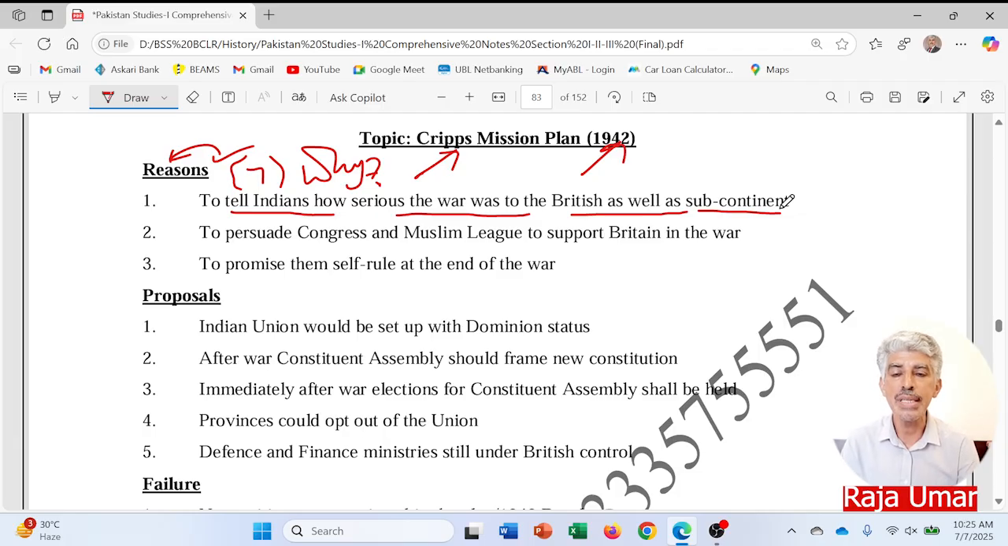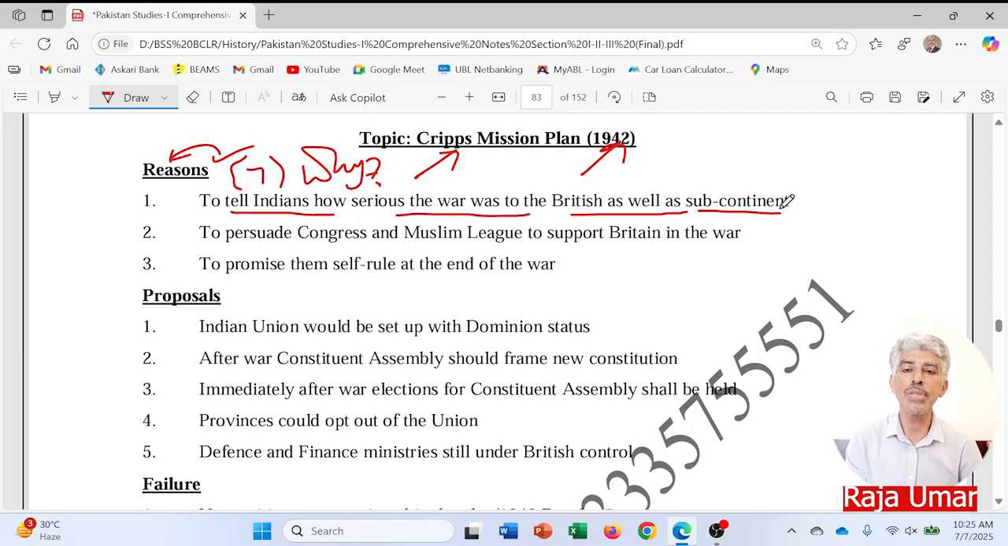So what they wanted was that the locals should support and be with the British side, should provide soldiers, so that the British would come into a victorious position in World War II, and then the issue of the subcontinent would be resolved when the war was over.